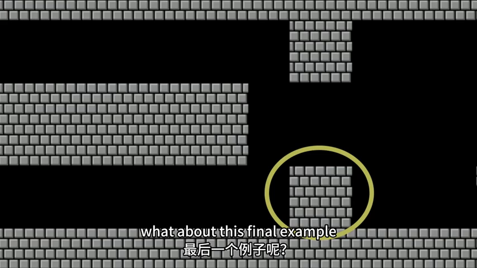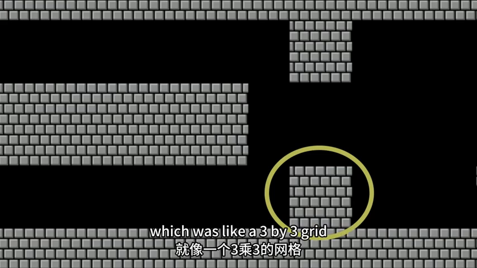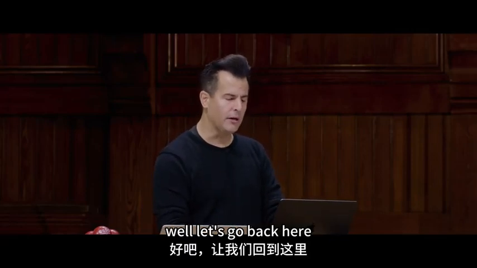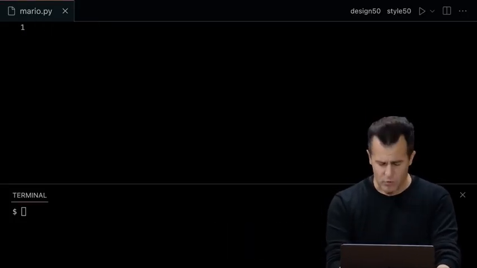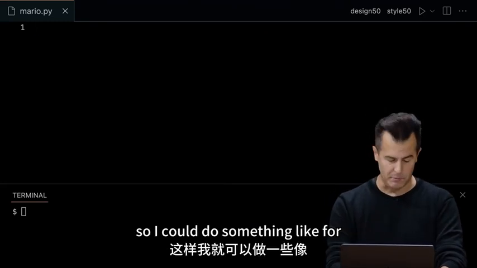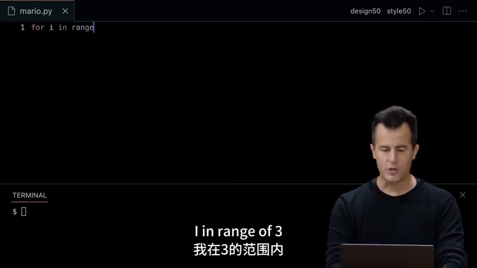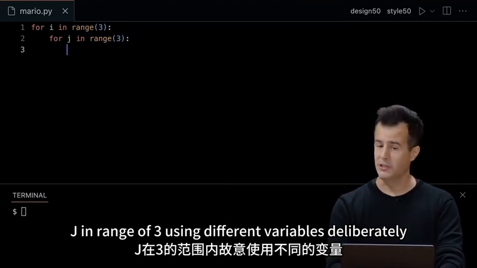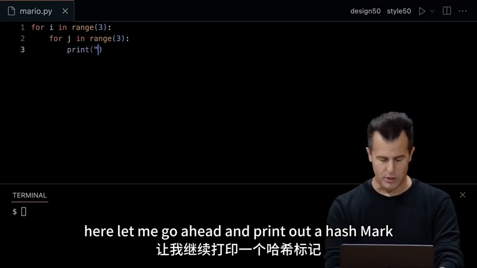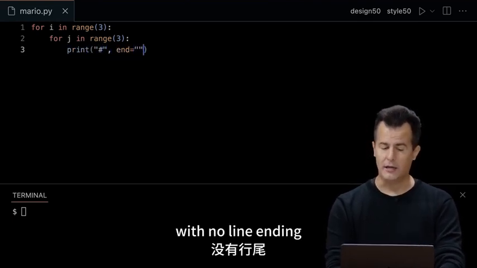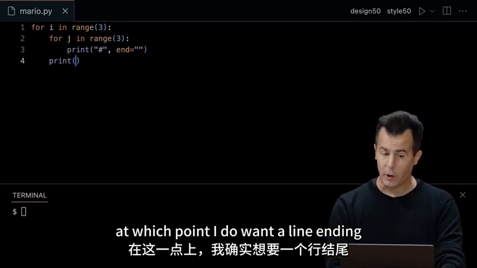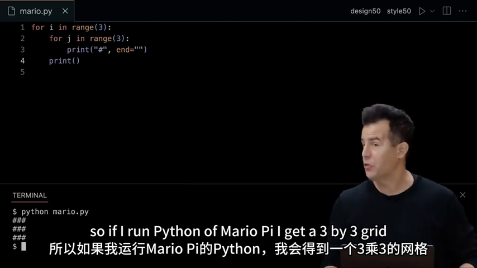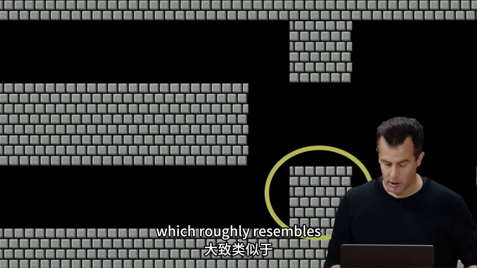What about this final example we had from the world of Mario Underground, which was like a 3x3 grid? How could I do this in Python instead? Well, let's go back here and delete the version of code I had there. Just like in C, we can have nested loops. So I could do something like for i in range of 3, and then maybe for j in range of 3, using different variables deliberately here. Let me go ahead and print out a hash mark with no line ending until we're at the end of that row, at which point I do want a line ending, the new line character there. So if I run Python of Mario.py, I get a 3x3 grid, which roughly resembles what this thing here looks like.